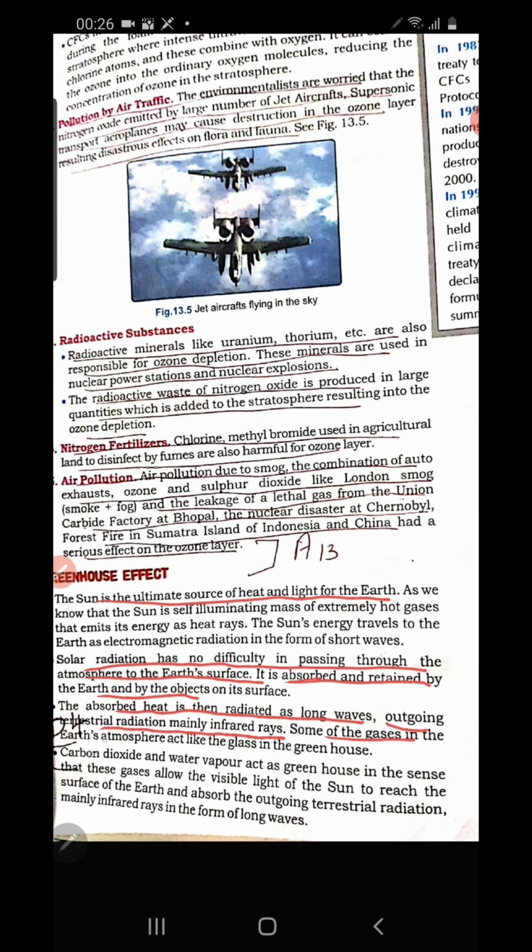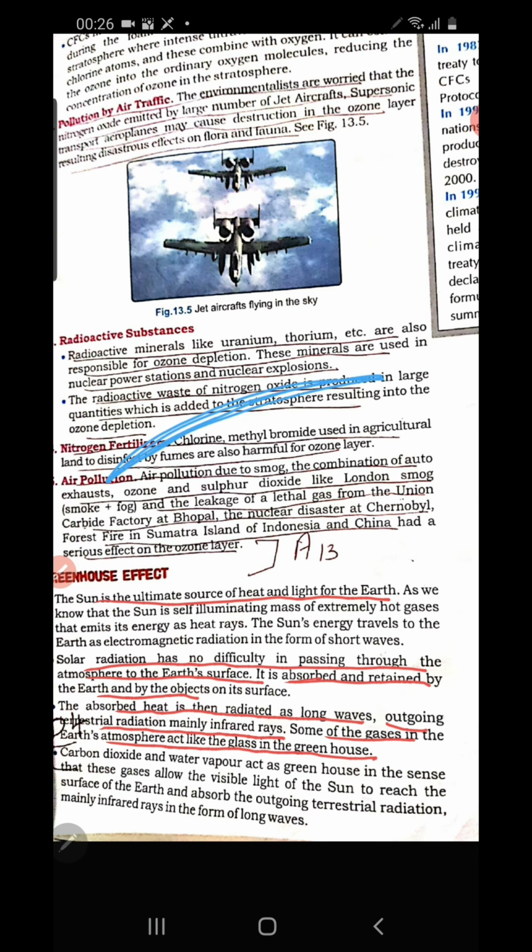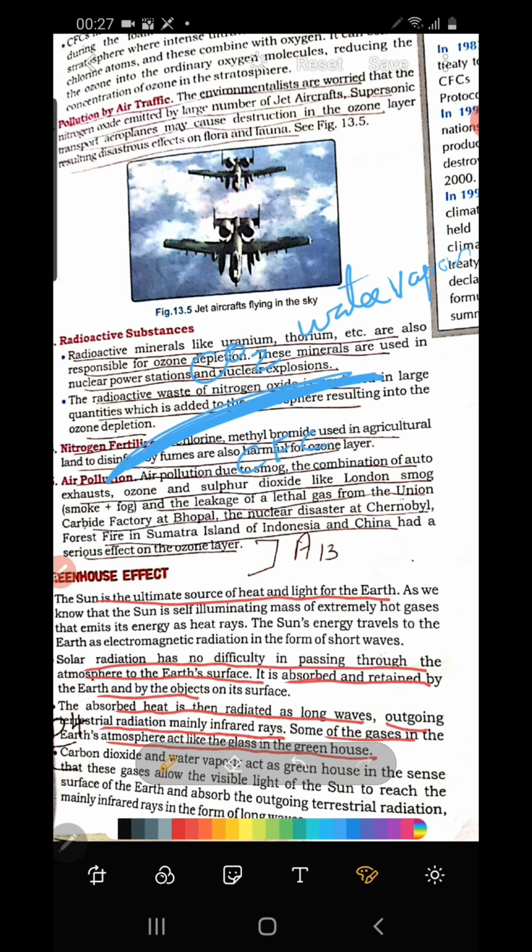Some of the gases in the earth's atmosphere act like the glass in a greenhouse. So we discussed the greenhouse gases: CO2, carbon dioxide, water vapor, and what is that? CFC, methane, etc. These are all greenhouse gases. So these greenhouse gases do not allow the heat energy to escape. That is what we are discussing here. The absorbed heat is then radiated as long waves, outgoing terrestrial radiation, mainly infrared. Some of the gases in the atmosphere act like the glass in the greenhouse.